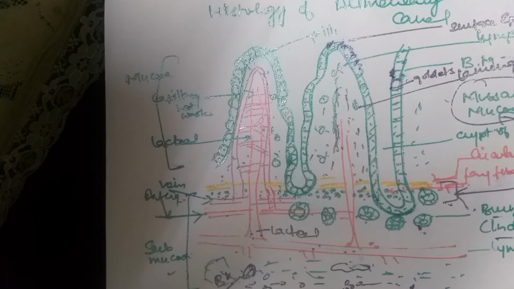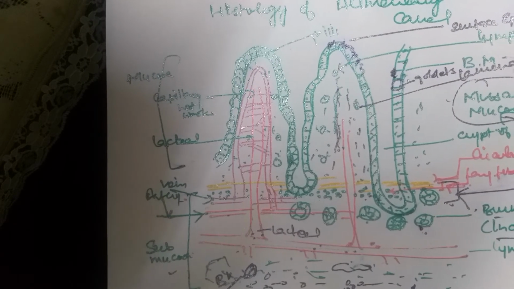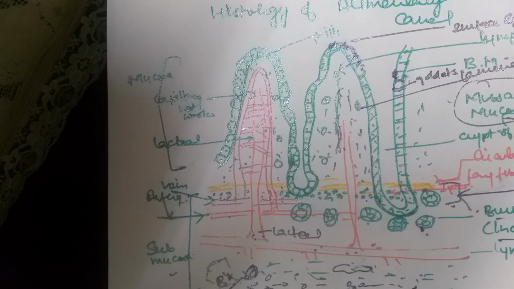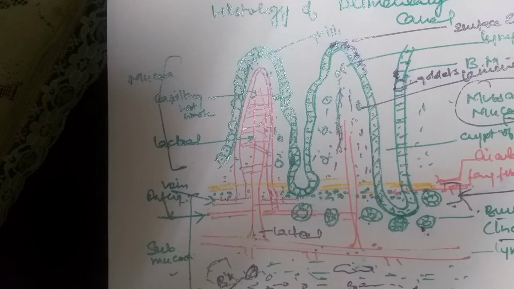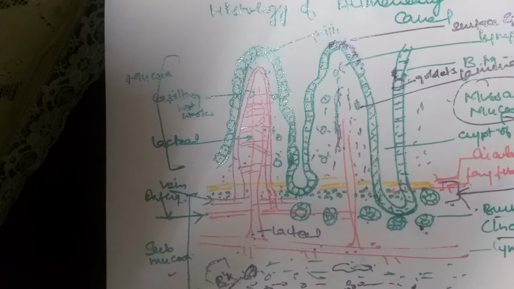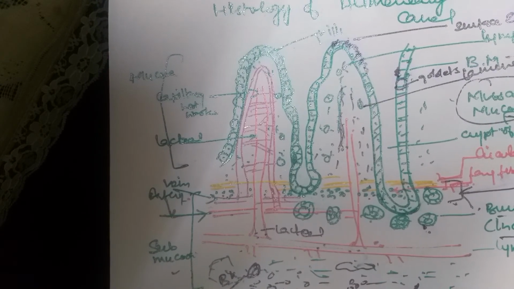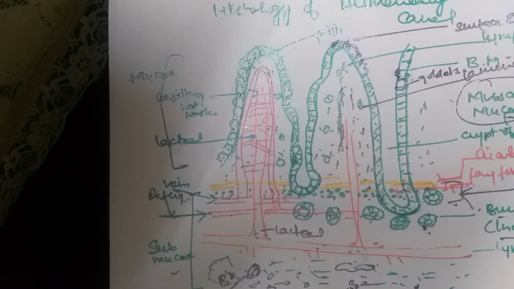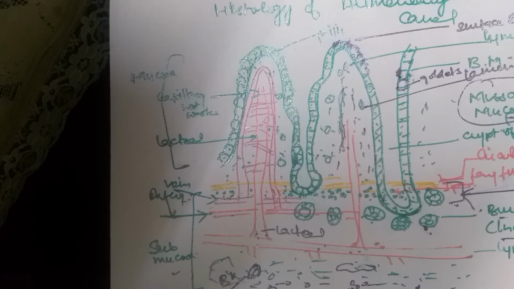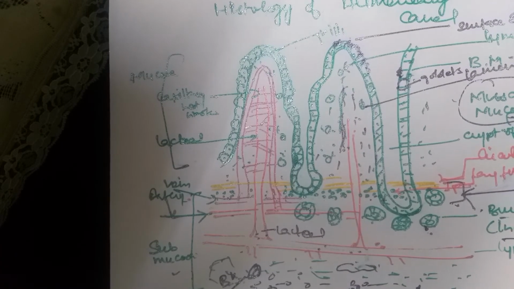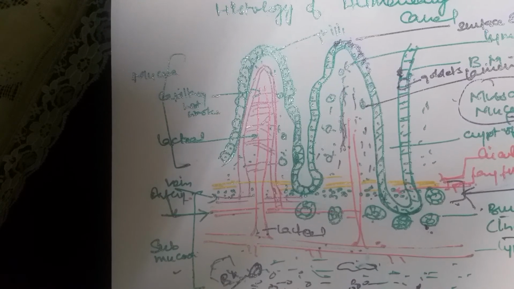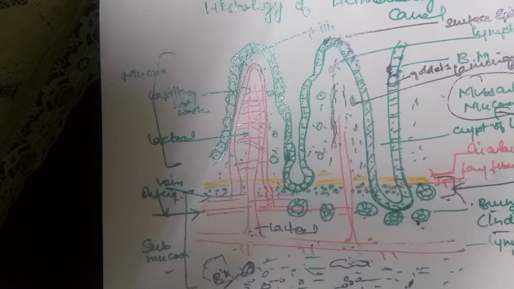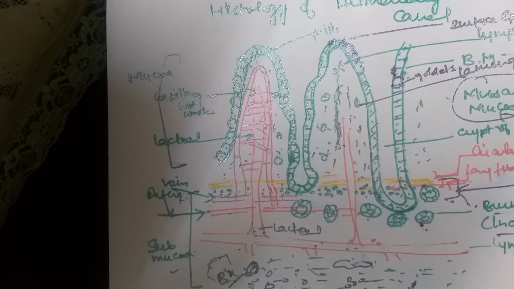Goblet cells secrete mucus, and mucus spreads over the inner surface of the intestine as a thin film, and it protects the epithelium from digestive enzymes. It also lubricates the intestine for easy movement of food. The smooth muscle fibers in the intestinal wall are under involuntary control of the autonomic nervous system, which includes the Auerbach and Meissner plexus, and their contraction causes intestinal movement, that is peristalsis, which moves the food through the intestine. There are also segmenting movements and pendular movements, which knead and mix the food with the digestive juices. So other parts of the alimentary canal are the stomach.